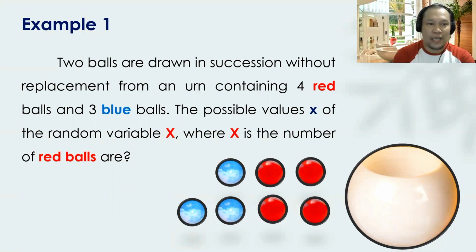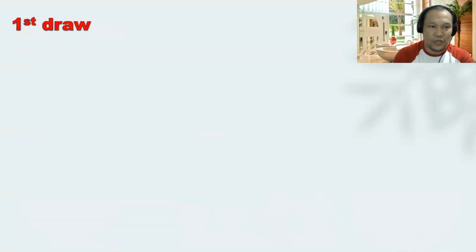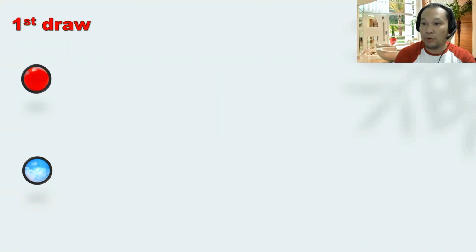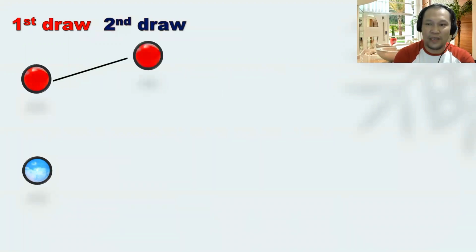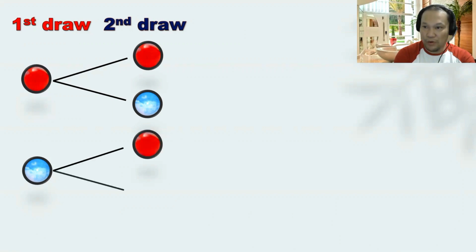Okay? Now, same concept. We do have the first draw. Now, it can either be red or blue, meaning to say you can pick the red or you can pick the blue. Okay? For the second draw, it can either be red or blue, or another red or blue as a pairing.